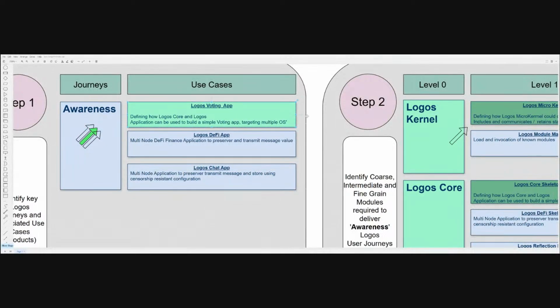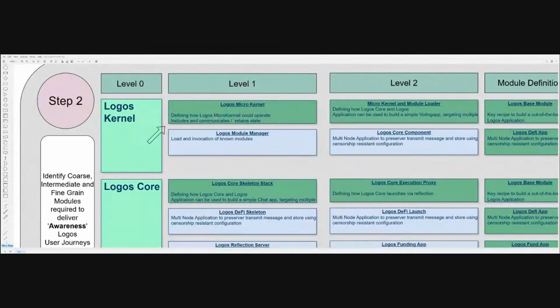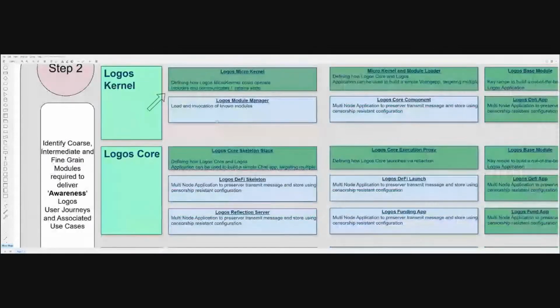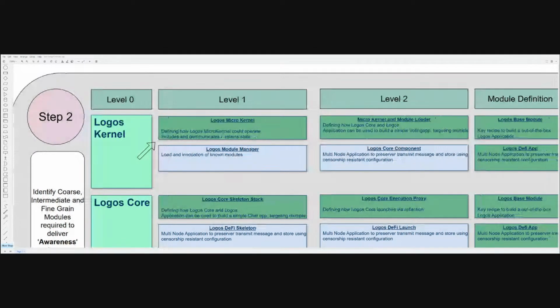So what do we need to do that? Well, we now know what we need. So let's talk about these big post-its, the kernel, the Logos core, and potentially the services that would be needed. So we start to look and say, okay, we need the kernel to be in operation. We believe the kernel is the way forward, for example. So let's implement it. Anything that's in dark green is something we would implement. And we'll go to the right, and we see that we have a base module.